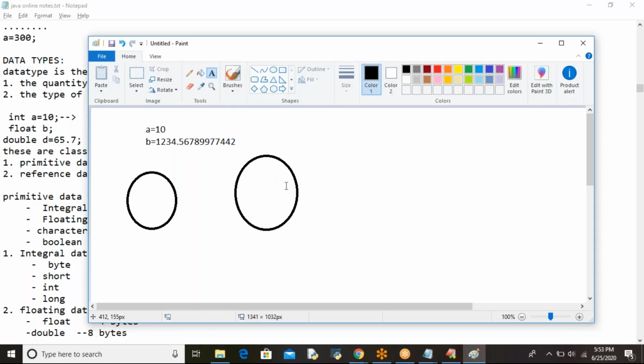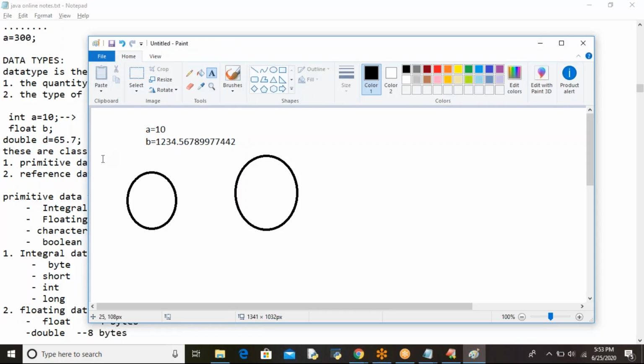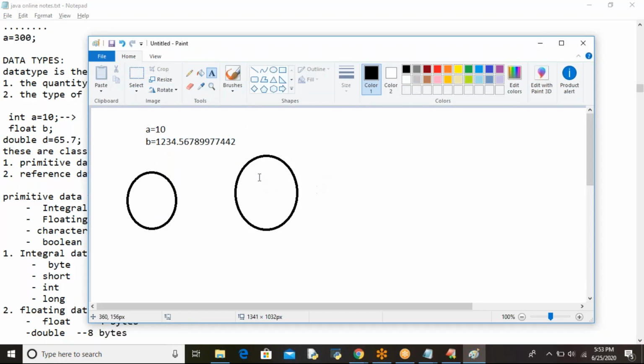So much memory will be wasted here. That means if there is no data type, we have two types of problems. Either we have insufficient memory or we have wastage of memory. Yes or no? These are the two problems here. This is one example.